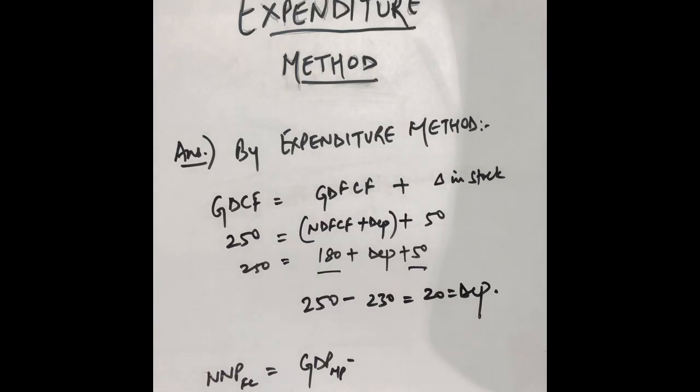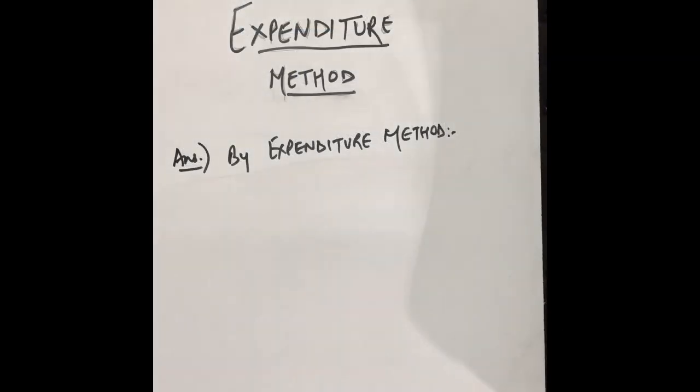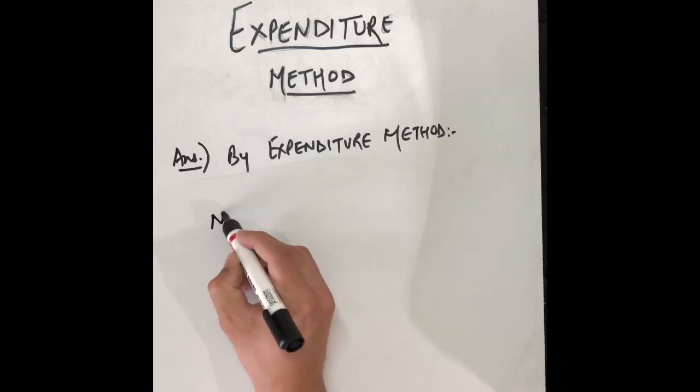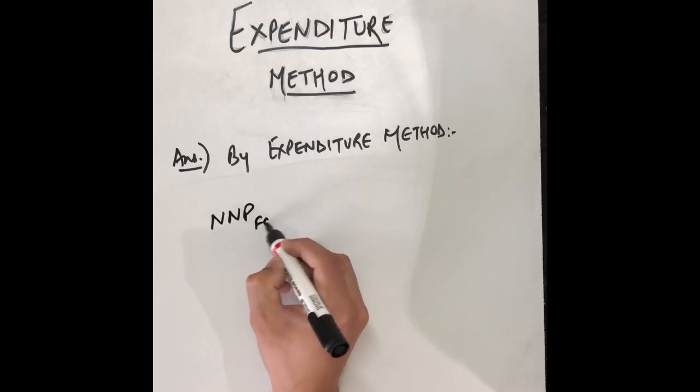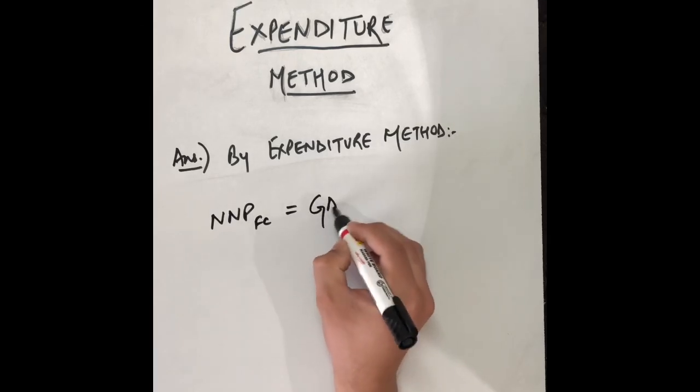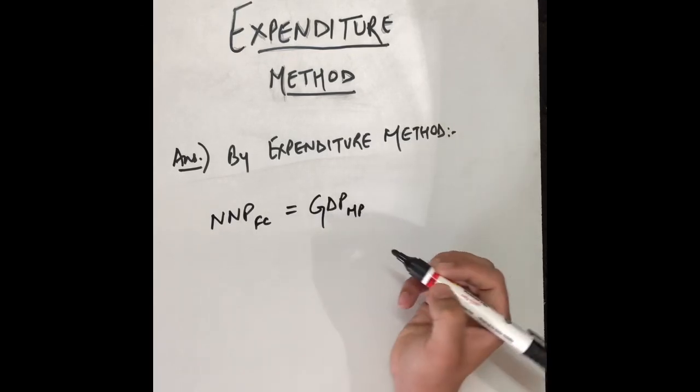So now we have depreciation, NFIA is not given, nor can we find it, and NIT is given. So now let us find national income. Again I'll be writing the adjustments. We want to find NNPFC, and the adjustments will be done in GDPMP.